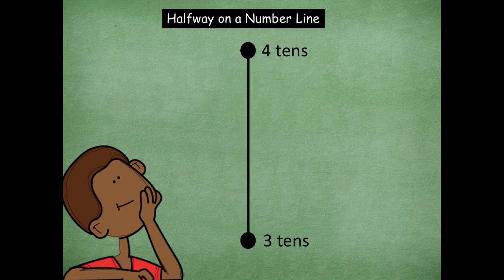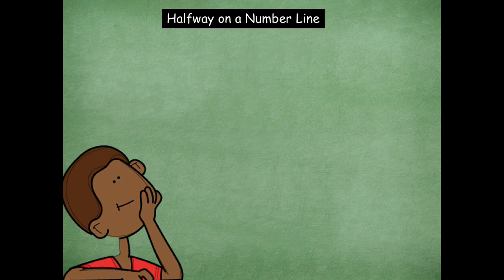Ooh, mixing it up on you here, friends. So I have 3 tens and 4 tens. So you kind of have to stop and think, what's the value of those 3 tens? Remember, we just did it in the last activity, 30. And what's the value of 4 tens? 40. So what's halfway between 30 and 40? You could put your hashtags in, your little points. 35, good job.